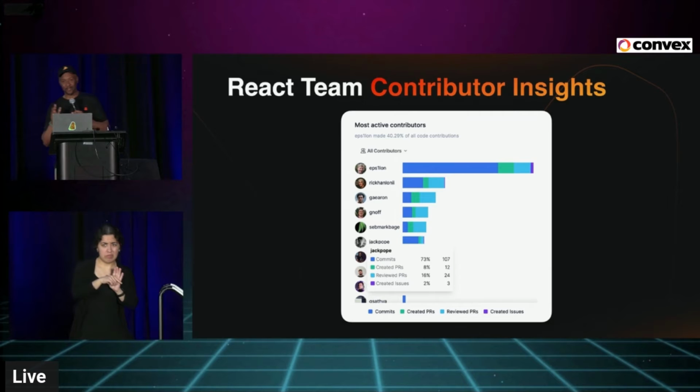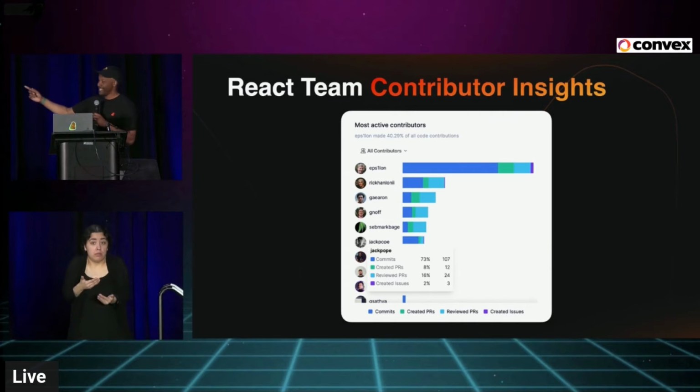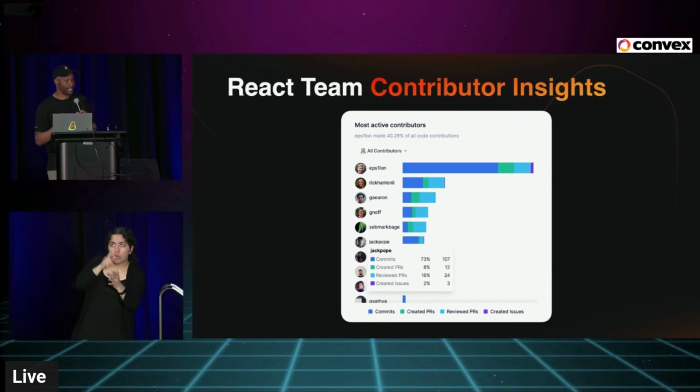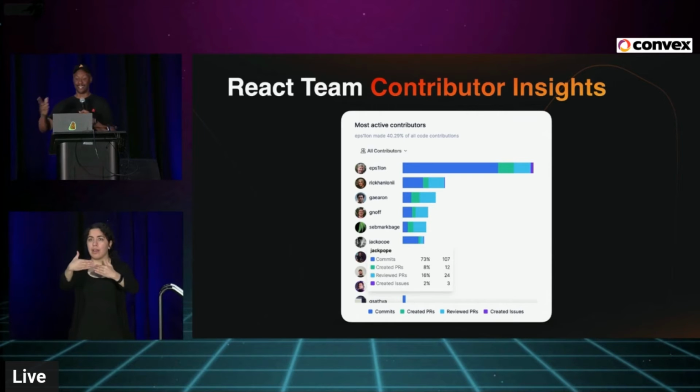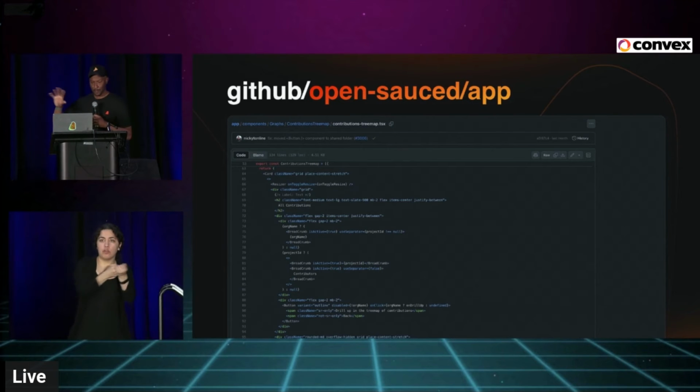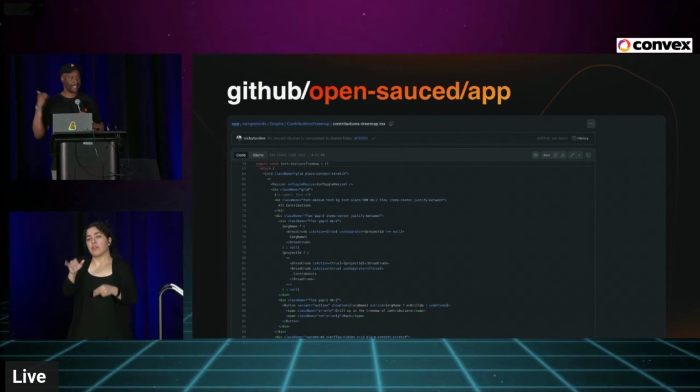But what I'm really trying to say is seeing the distribution of who's making commits, who's not making commits, the deal is, hey, it would be cool if we could just see who to recognize in the next release, in the next shout out, in the next blog post, in the next GitHub sponsorship. So that code I just showed is actually open source. That's our repo. That's actually the code itself.